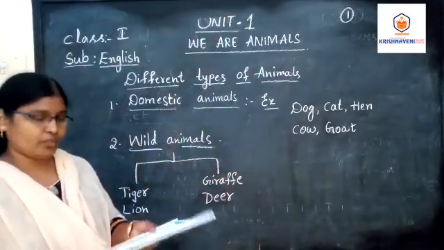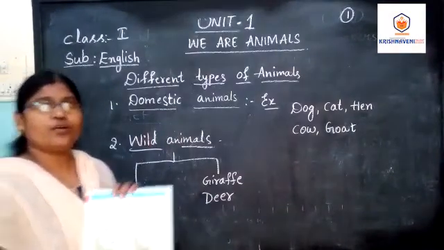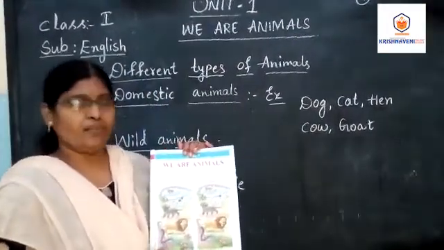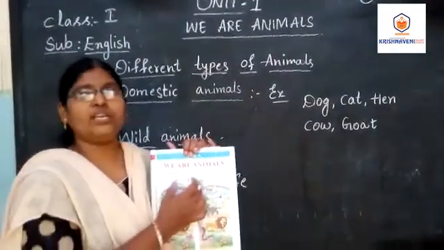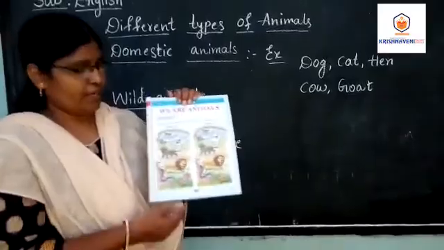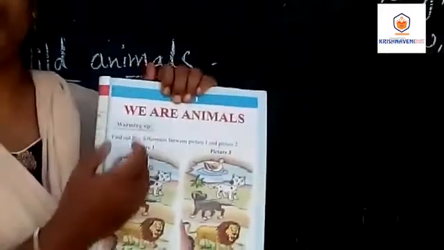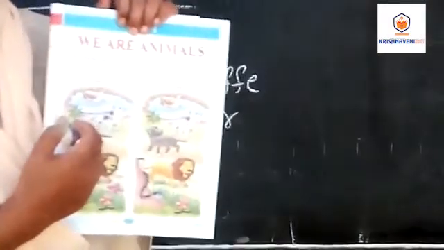Children, going to the textbook. Here some pictures are there. We have to find out the differences. So take out page number 7. In that, you have to find out what differences there are between picture 1 and picture 2.